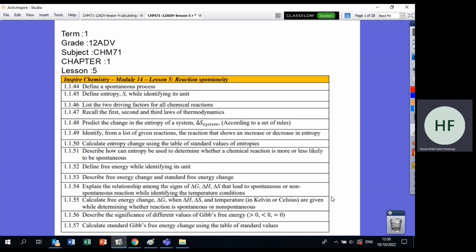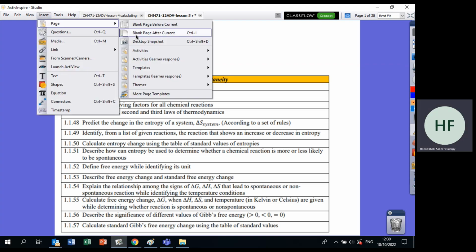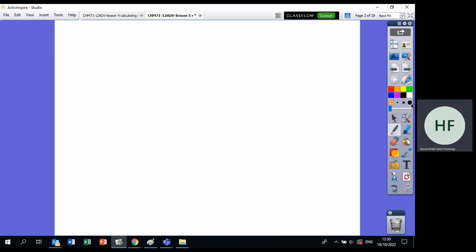Welcome back, grade 12 seniors. Today's recording is lesson 5 in topic 1, and the title of the lesson is Reaction Spontaneity. The first thing we would like to start with is to define what it means for a reaction to be spontaneous.